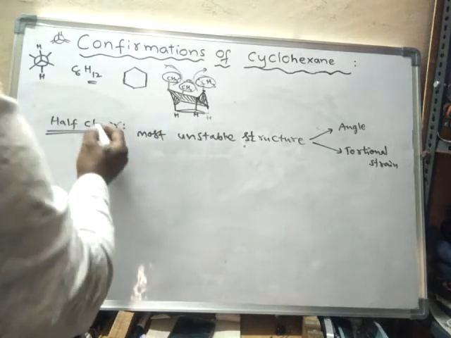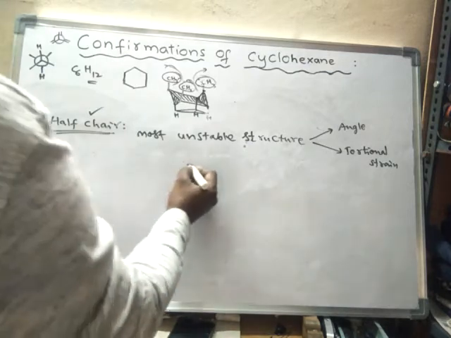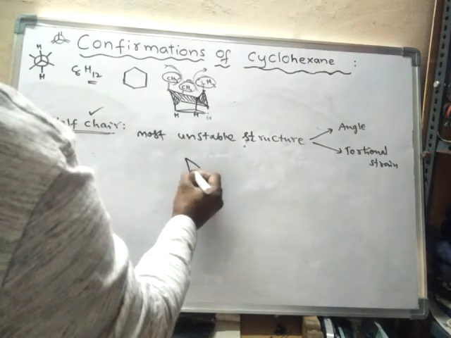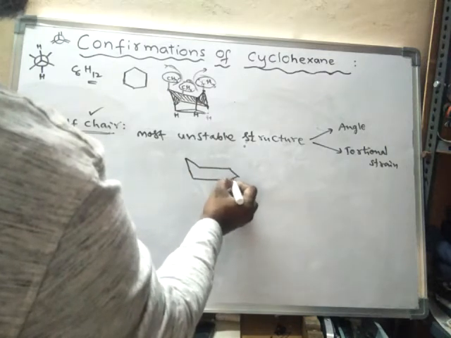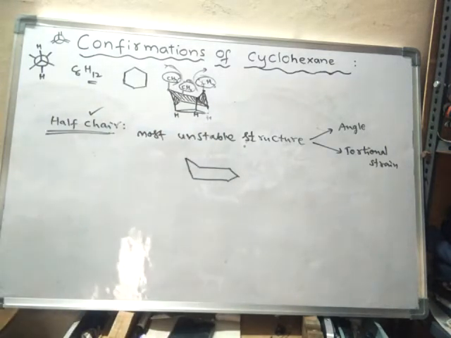Hence it is the most unstable form. So how does it look? It looks like this.